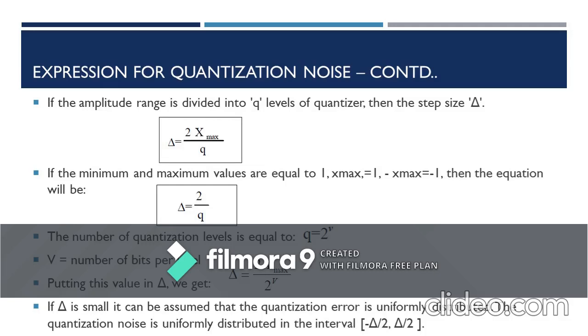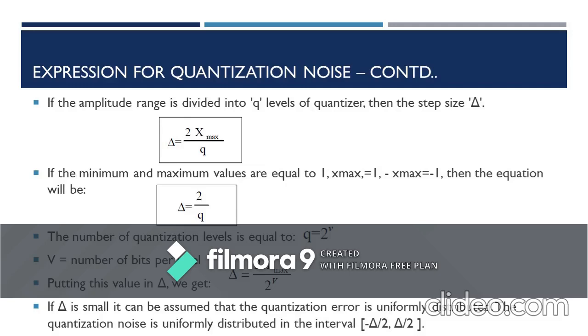When you consider h max to be 1, then the del value becomes 2 by q, depending wholly on the quantization level. When the quantization level is high, it means that the step size will be very small. In that case, when the step size del is small, the error that occurs because of the quantization process can be considered as a uniformly distributed variable within the range minus del by 2 to del by 2. Here we are considering a mid-rise type of quantizer, so it ranges from minus del by 2 to del by 2.